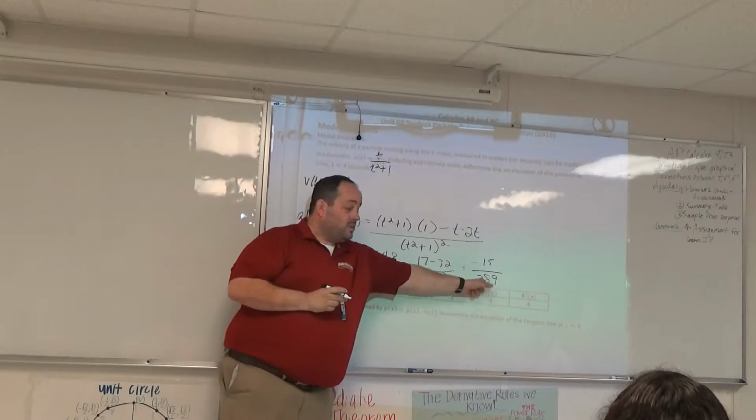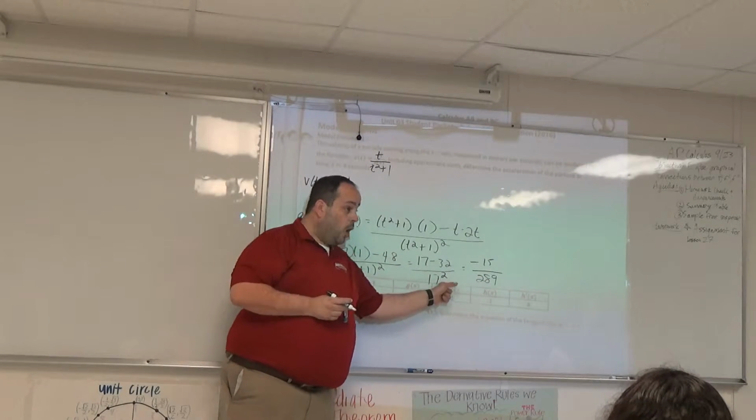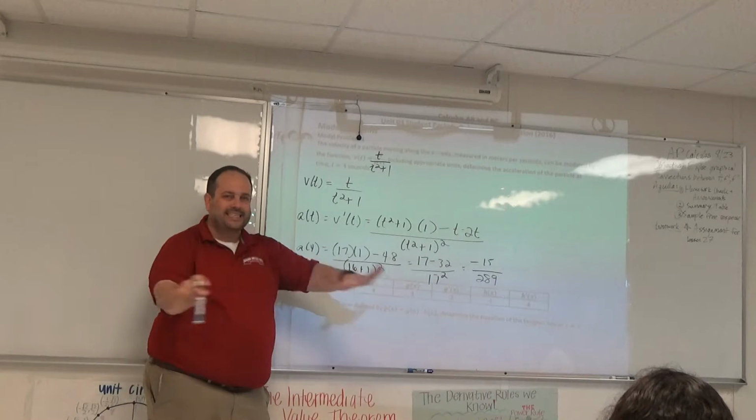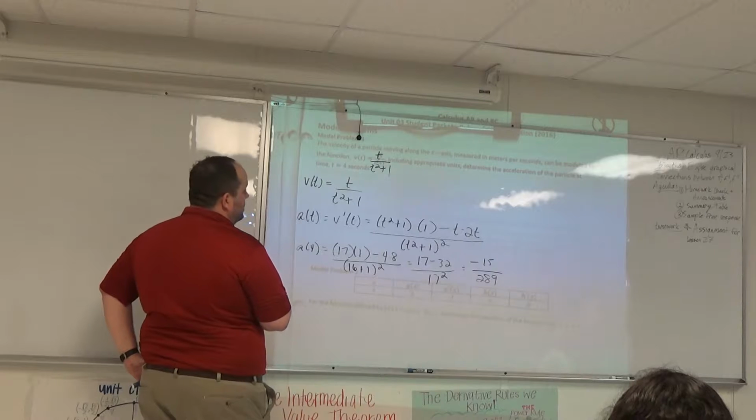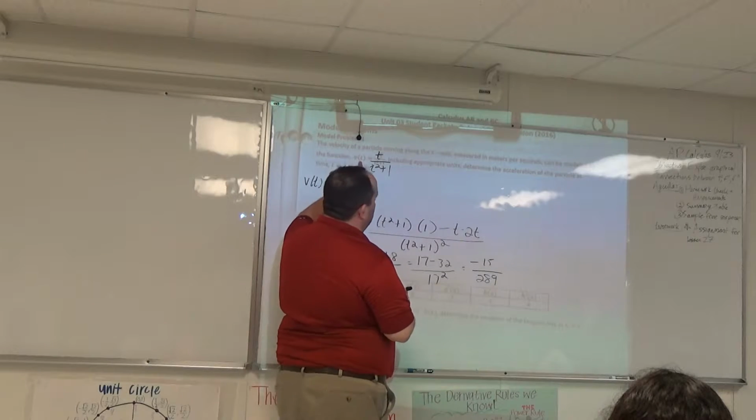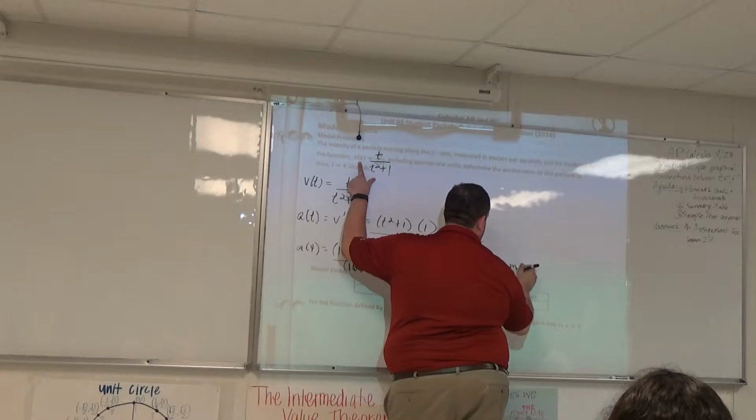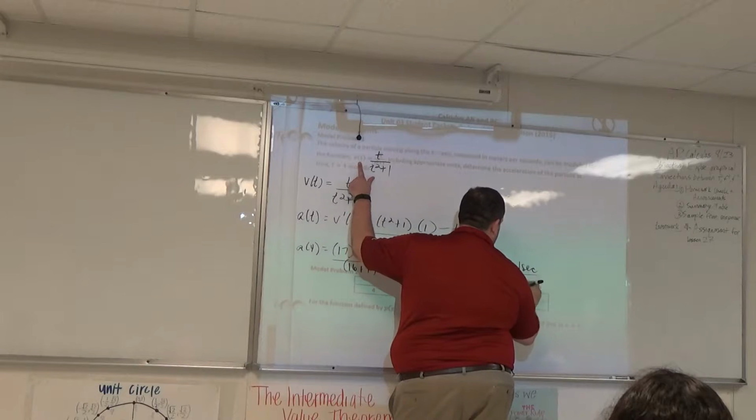On free response though, you can stop here, here, or here. Once you hit a number, stop. I need units: meters per second squared. The velocity was being measured in meters per second, so the acceleration must be meters per second squared.